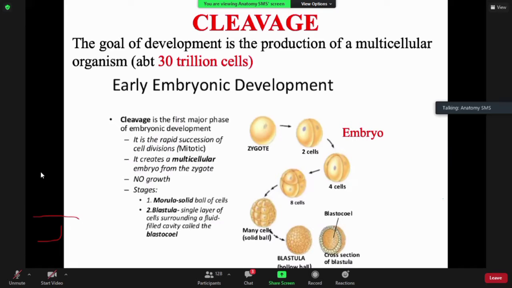So what happens is that the cell has to undergo a process known as cleavage. So we are saying that the goal of development is to produce a multicellular organism from the one cell, or from the zygote, which is just a cell.